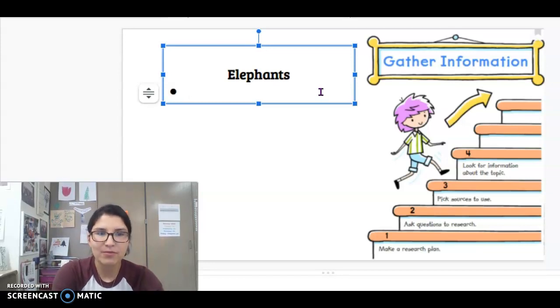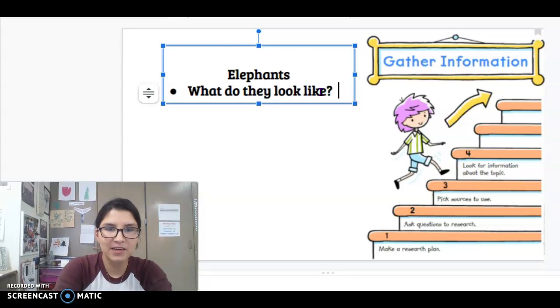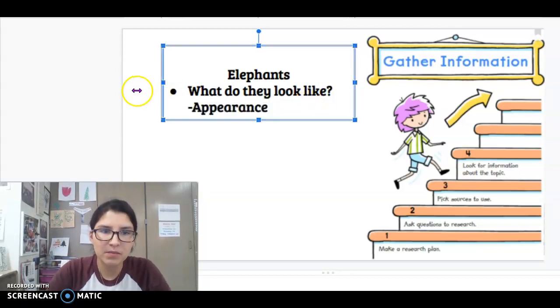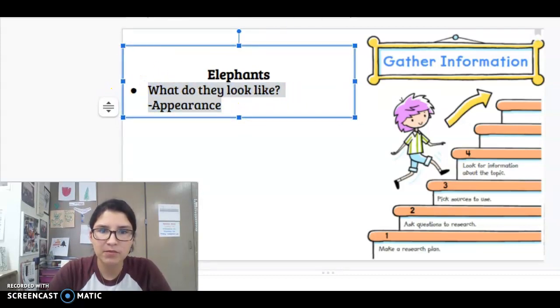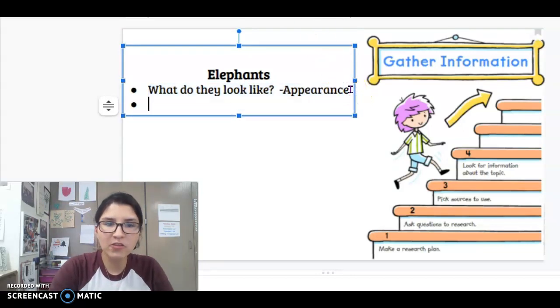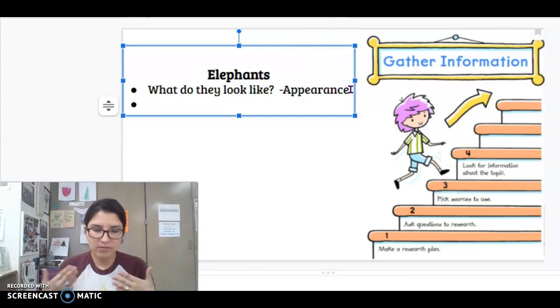How about what do they look like? This is their appearance. Make this a little bit bigger. I'm going to make this a little bit smaller so we have plenty of room. So what do they look like, which means their appearance. The appearance is how an animal, a person, things look.